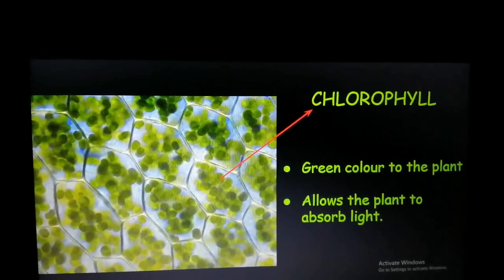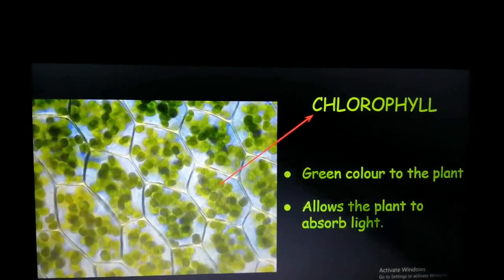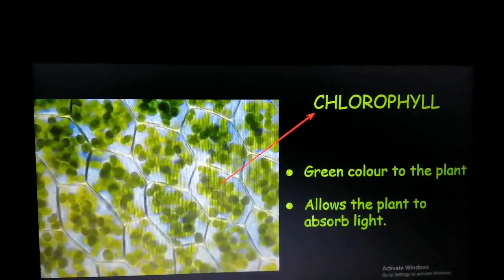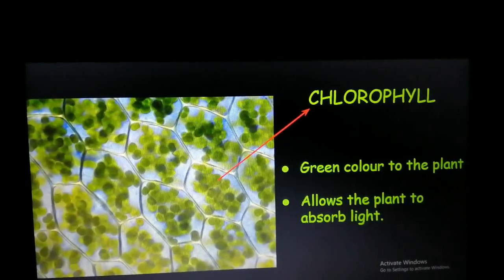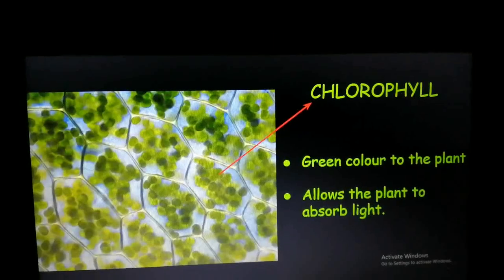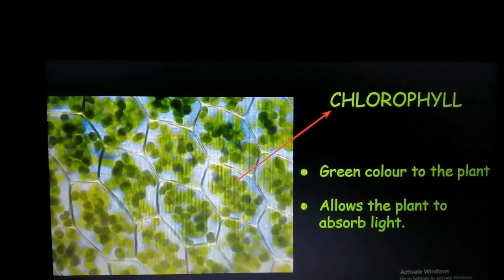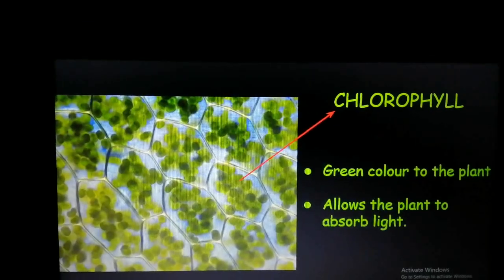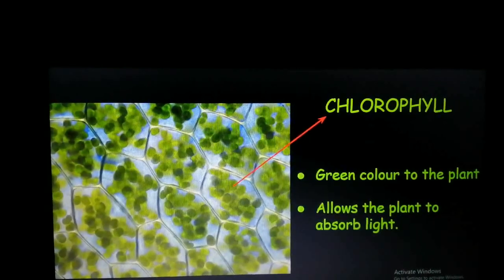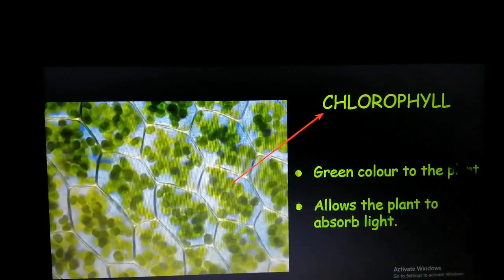So in those green spots there will be chlorophyll present. Okay, so until and unless the entire leaf is of a different color, the leaf will be able to prepare some food for itself,